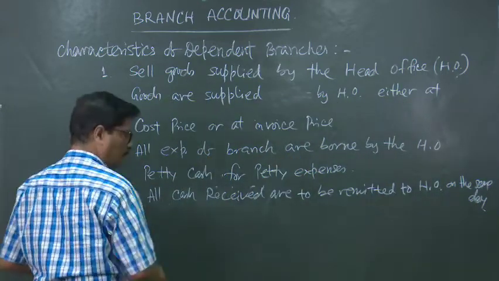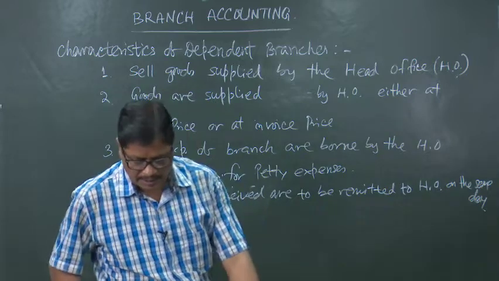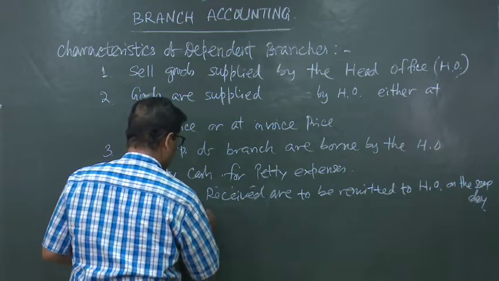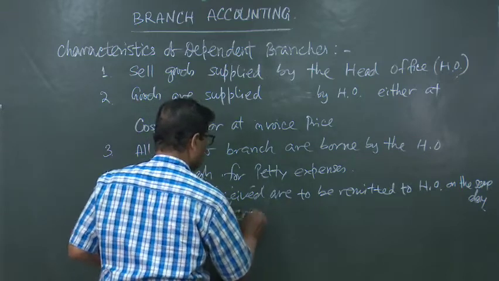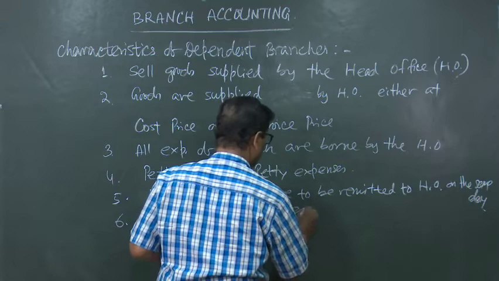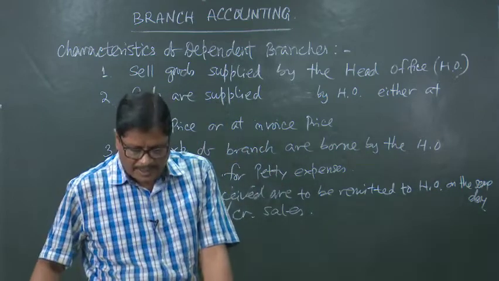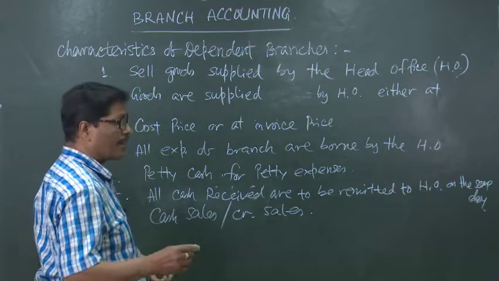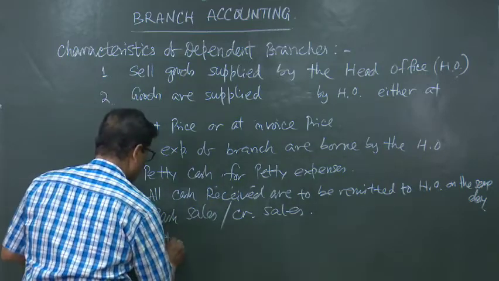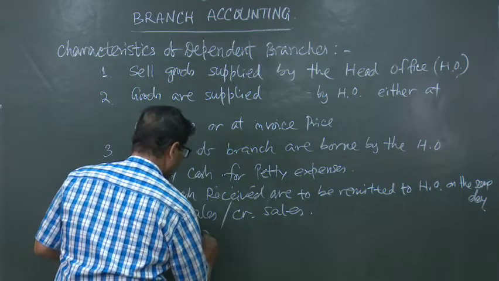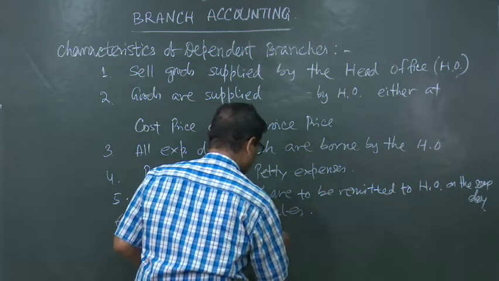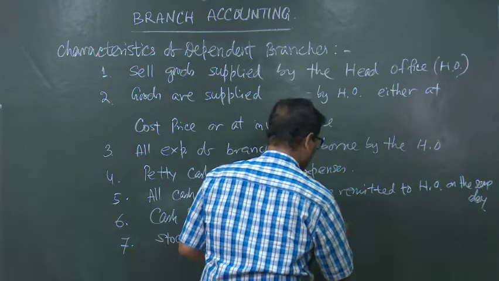Number 6 is usually cash sales will be there, but sometimes credit sales also can be permitted. Then they do not maintain any books of accounts, but if they want to maintain regarding the stock, regarding the debtors, regarding cash, etc., this will be on memorandum basis.